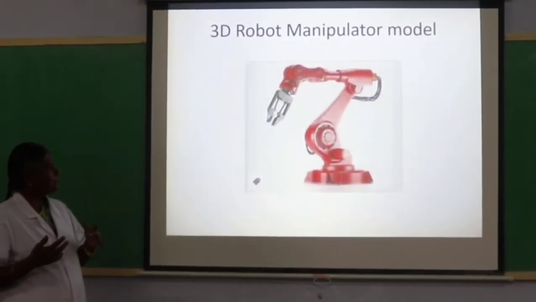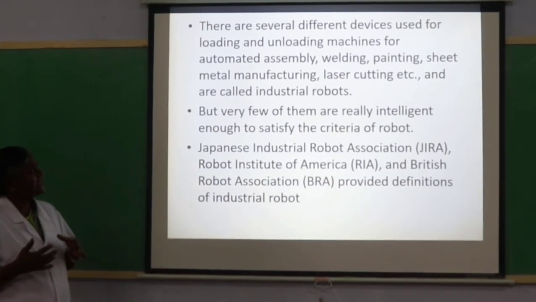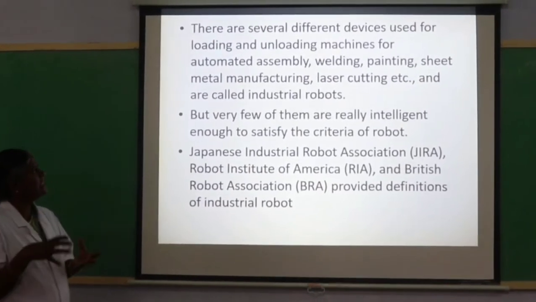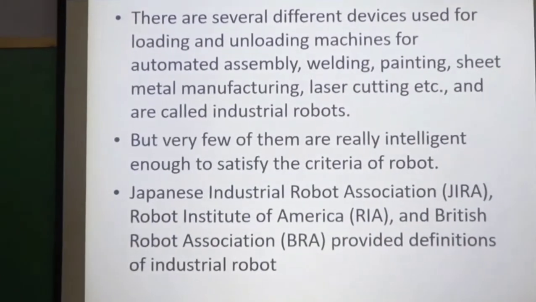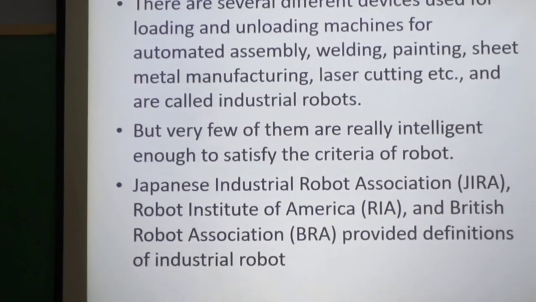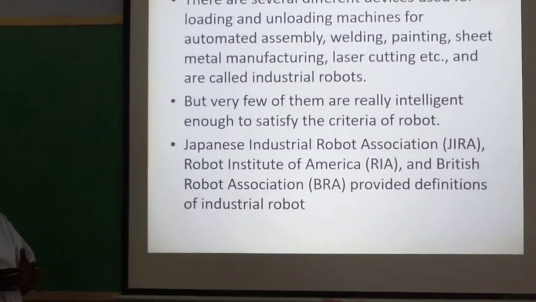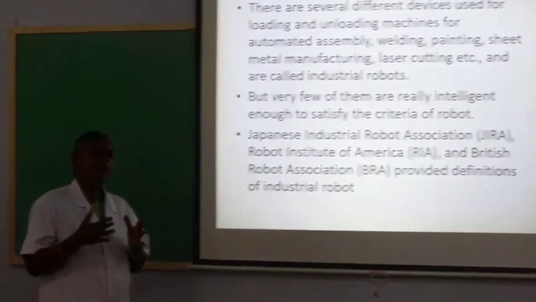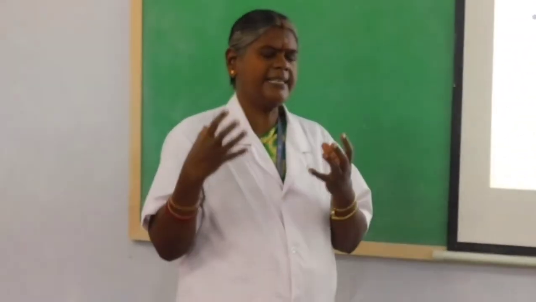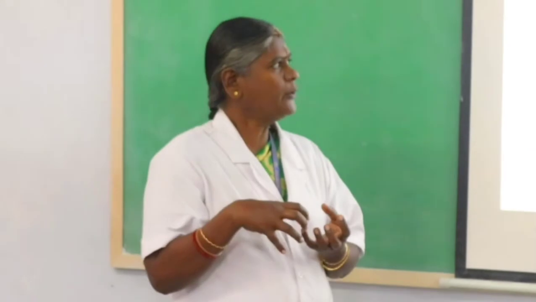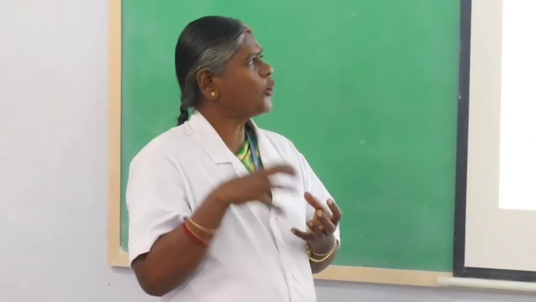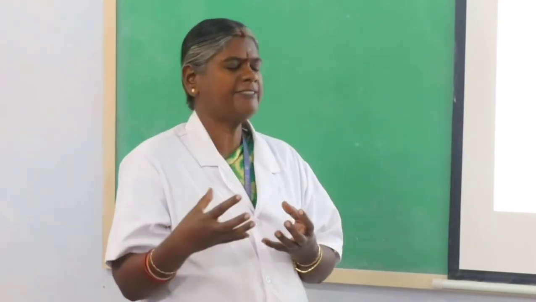There are several different devices used for loading and unloading machines for automated assembly. These are the applications of robots: automated assembly, welding, spray painting, sheet metal manufacturing, laser cutting, etc. And very few of them are intelligent enough. Here we are studying artificial intelligence, how to inculcate intelligence in robots, but very few of the robots are really intelligent enough to satisfy the criteria of a robot.